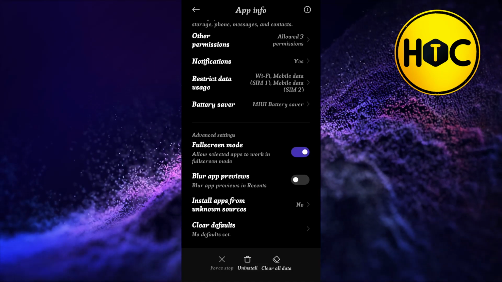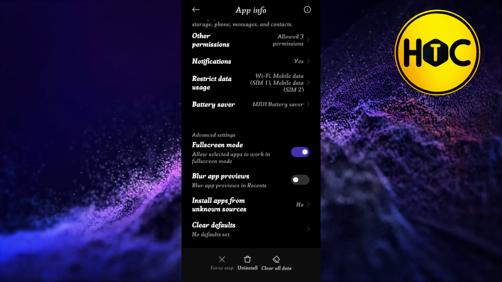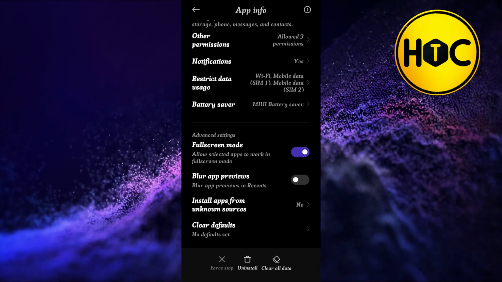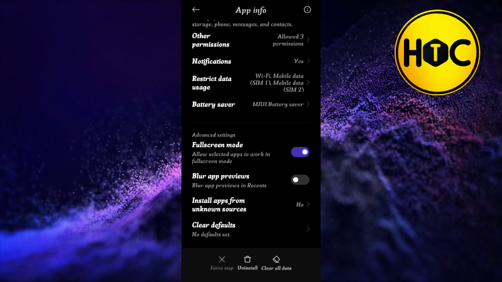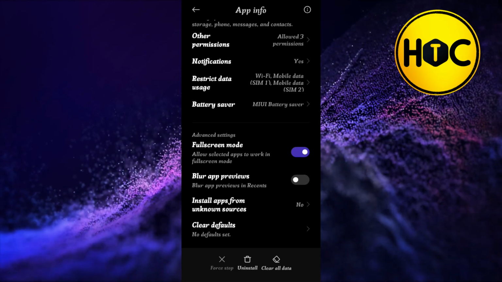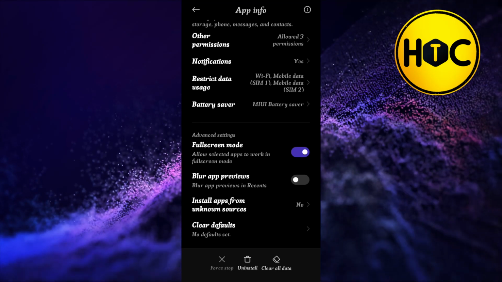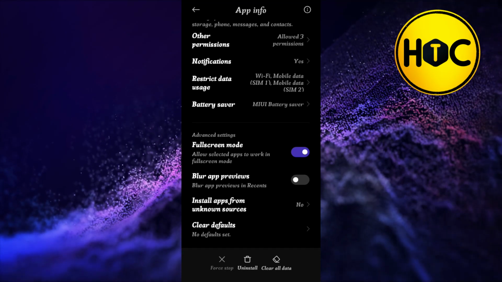Now if the problem is still not fixed, then the last method you can try is you can uninstall your Pinterest app and you will have to reinstall it, and after re-login into your Pinterest account, your problem will definitely be fixed. So these were some of the methods that you can try to fix the Pinterest sound problem.